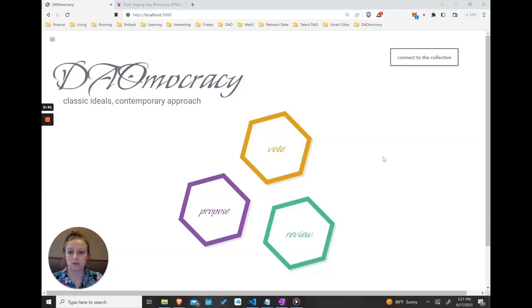So DAOmocracy approaches this with two principles. The first one is decision-making by random delegation. By doing this, it still empowers everyone, invites everyone to participate while making it more manageable for the individual, because you don't have to vote on everything or think through everything, just the ones that you're delegated for. It also creates a sense of harmony and makes things a little more efficient, because you don't have to have elections, campaigning, and this divisiveness, almost like tribalism. You can keep decisions at the level of the proposal.